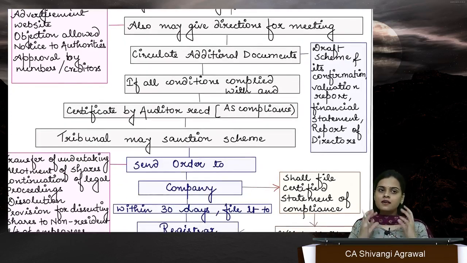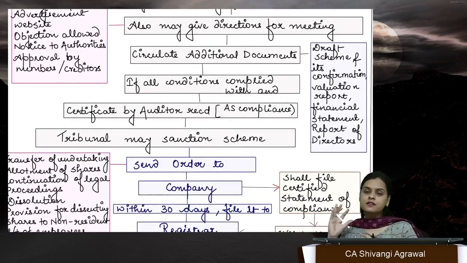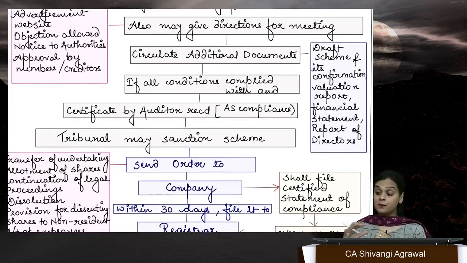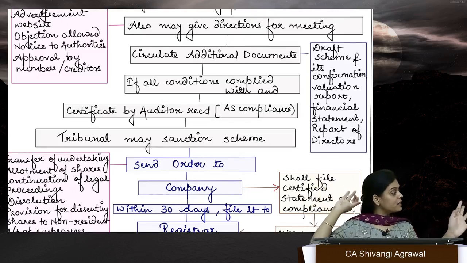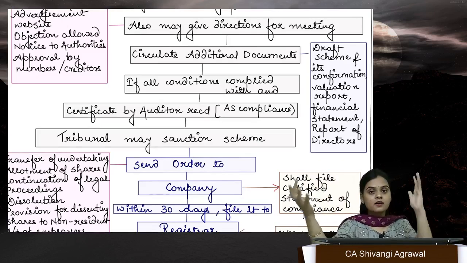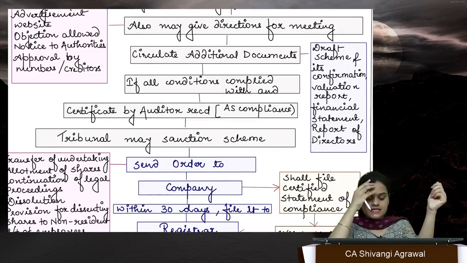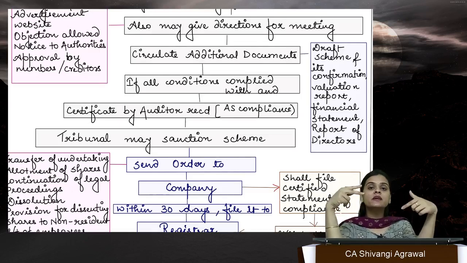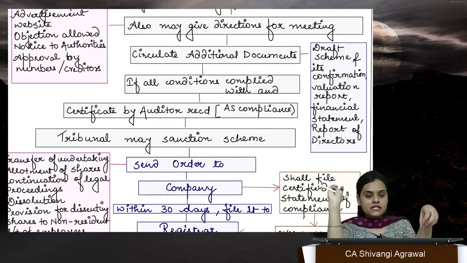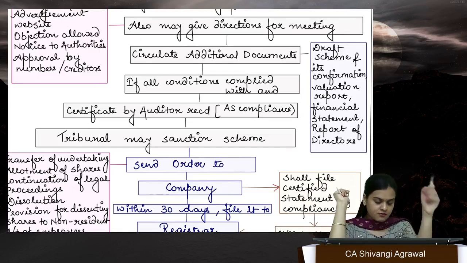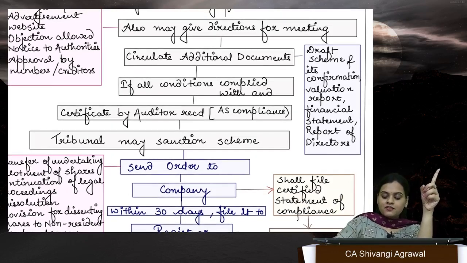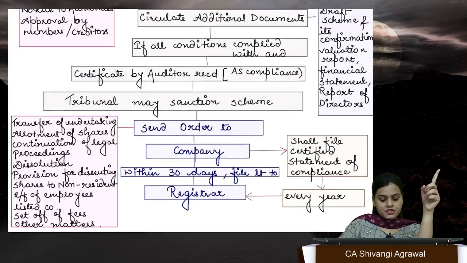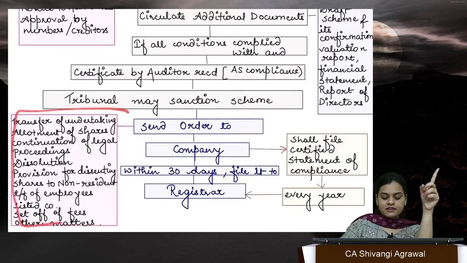But ma'am, undoubtedly there should be something different in section 232 or something additional in section 232, because we have a separate section for mergers and amalgamation and a separate one for compromise and arrangement. So undoubtedly there is some difference. Yes, there is. There are two major differences, or there are two major additions in case of merger and amalgamation. One, you have to circulate additional documents. Two, your scheme will contain for these.